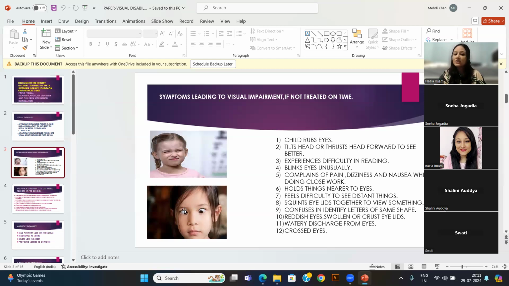So if the child is having a crossed eye, definitely the child will face visual problem, because the lens focus will not be in the straight path. So the child will face problem. So we have to understand, as a very humble and very helpful teacher, the condition of the children, because their language is also not grown well in preschool.